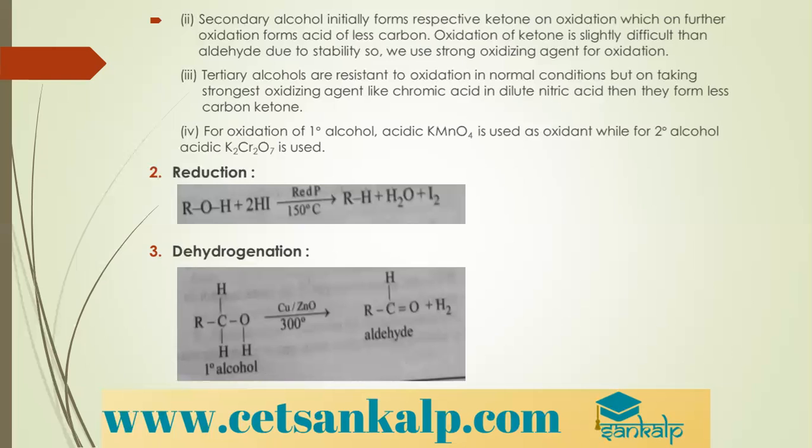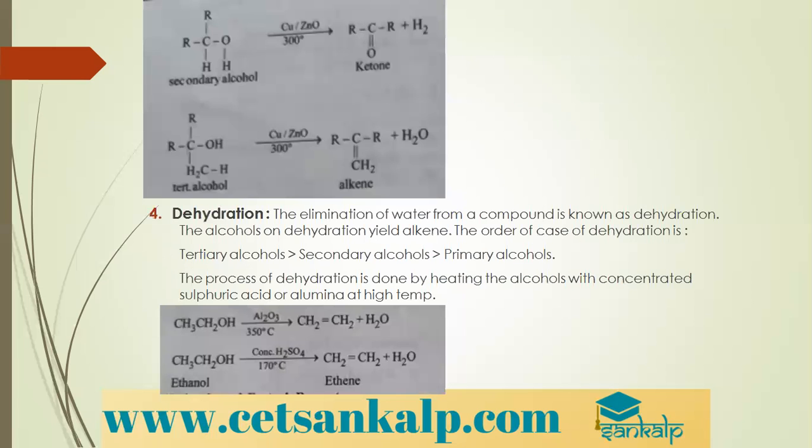Primary alcohols undergo dehydrogenation, that is elimination of hydrogen, H2, the OH hydrogen as well as the hydrogen of the alpha carbon atom. So we call it alpha elimination to give aldehydes. If you are taking primary alcohol, aldehyde is obtained by dehydrogenation. If you are taking secondary alcohol, ketone is obtained. And if you are taking tertiary alcohol, alkene is obtained.